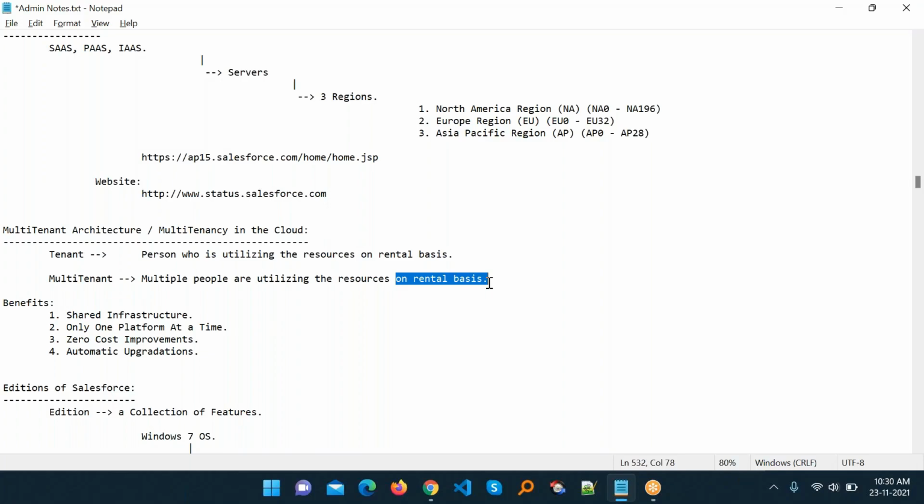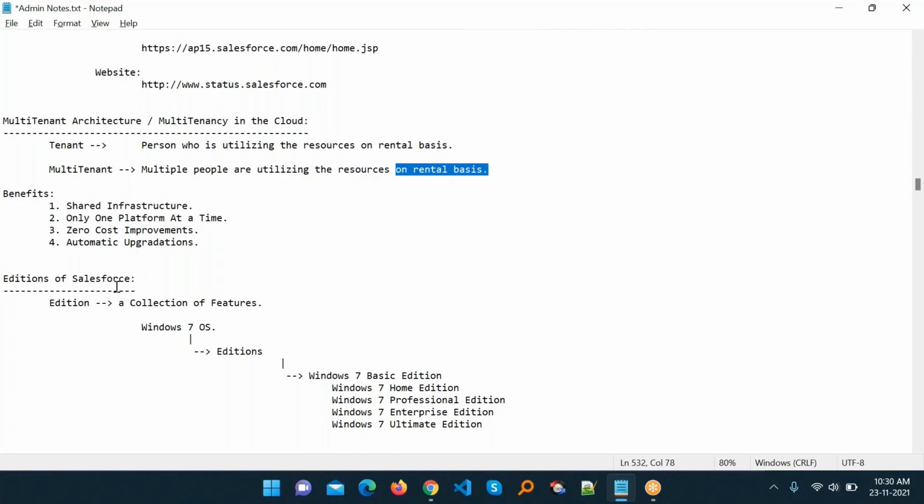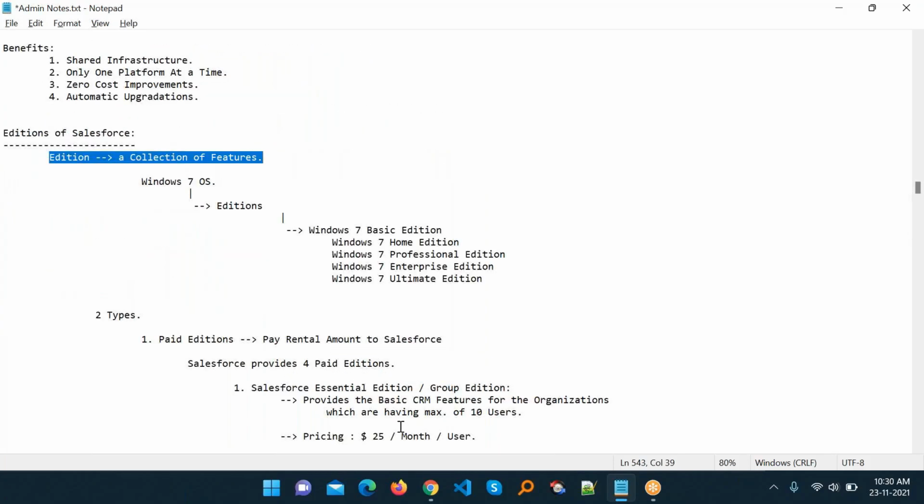Now let's look at editions of Salesforce. An edition is nothing but a collection of features. Like Windows 7 OS, we have editions such as basic, home, professional, enterprise, and unlimited. The same kind of thing applies to Salesforce editions. We have two types, paid editions and free editions. A paid edition means you pay a rental amount to Salesforce, and you can take the services and work accordingly.